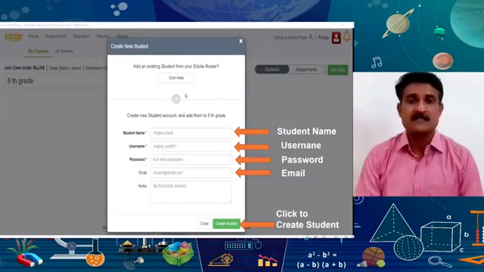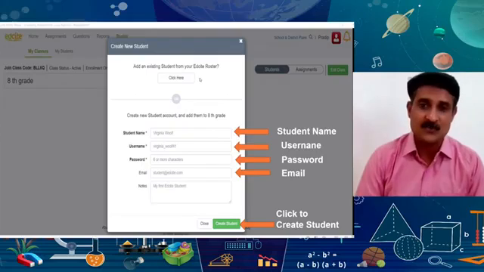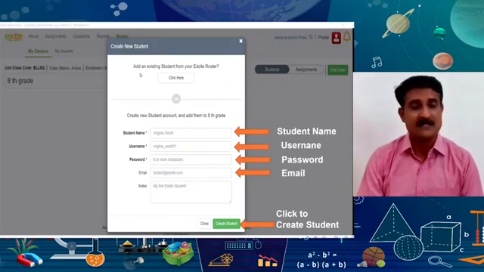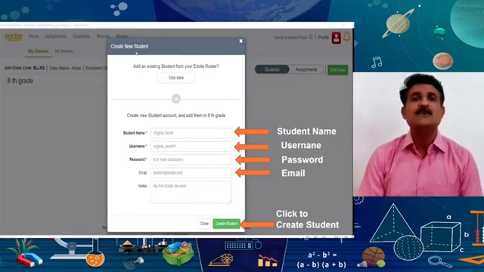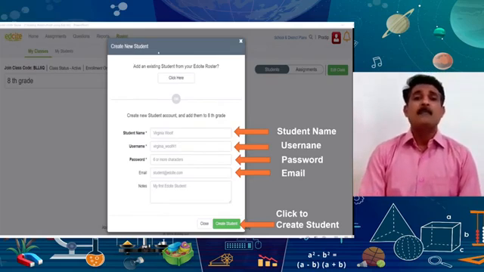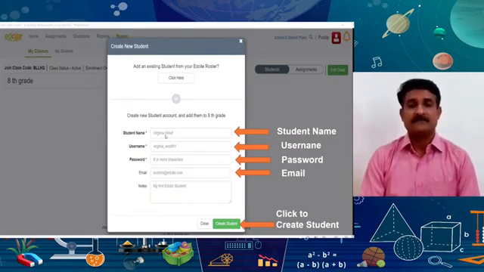After creating a class, you can add students to your class. So how can you add the students? First, when you click on add students, you will get this pop-up window, and at the very top of this window, you can see add an existing student from your EdSite roster. It means if you have already logged into the EdSite platform and you have created students or entered students, you can bring those students from your EdSite roster and add them to this class.